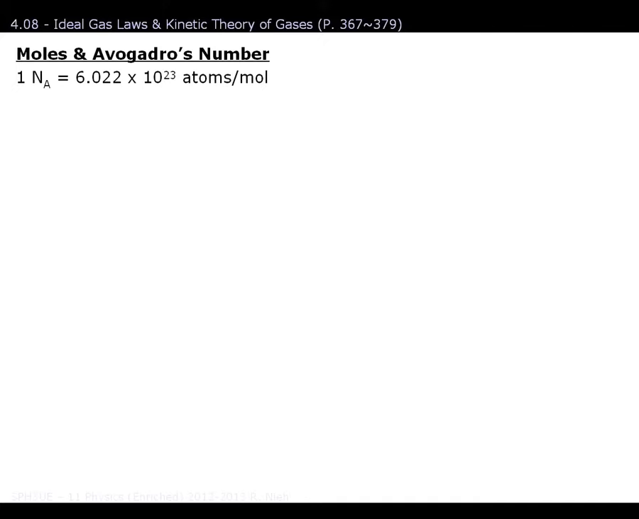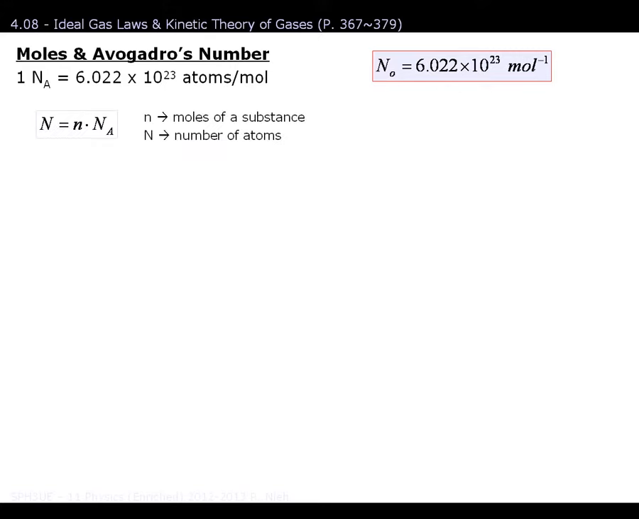Avogadro's number is a crazy huge number. It's 6 followed by 23 zeros. On the AP exam, they'll write it out like this. In fact, there's a formula that goes along with it. But what does this all mean? Let me put it to you this way.